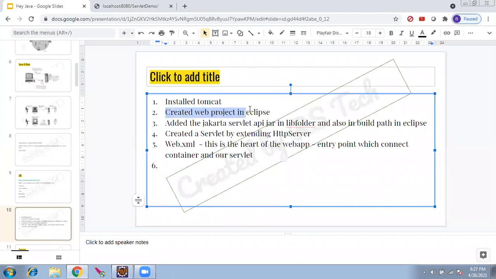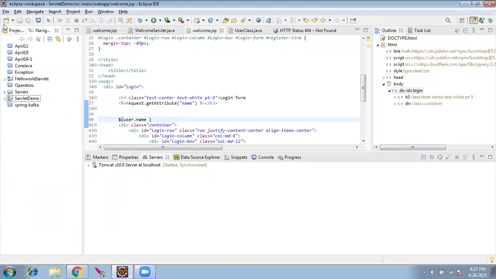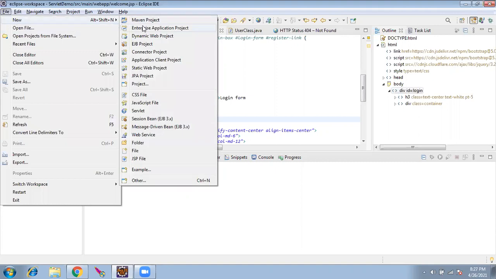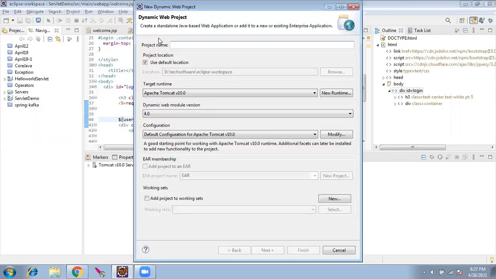Then we have to create a web project in Eclipse. How I will do it is, I'll go to File, New, Dynamic Web Project. So far we created Java projects. Instead of that, Dynamic Web Project, April 26 web.